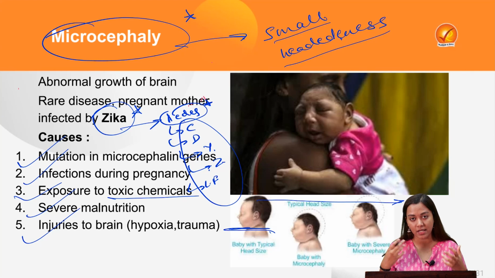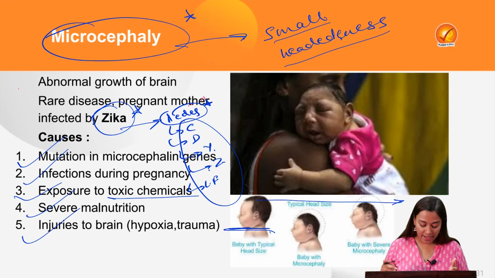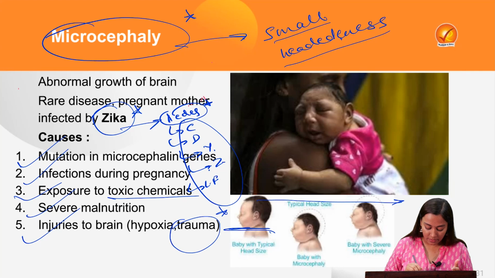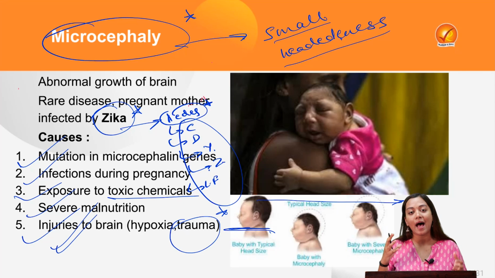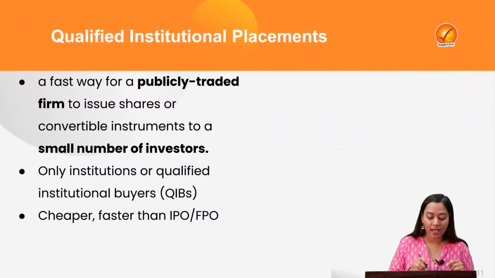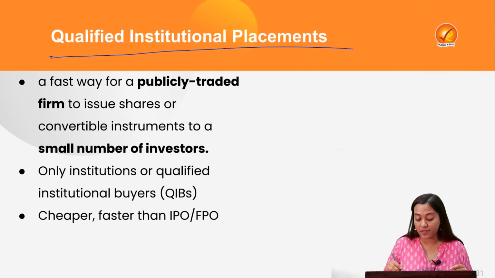For example, hypoxia, which is generally seen during the last trimester, and then trauma, which can happen to both the mother and the child. All of them can lead to hampered cognitive abilities, and more so, hampered development of the size of the brain. This is microcephaly. Next is qualified institutional placement, because recently Adani Enterprises have issued them and collected a lot of capital from it.